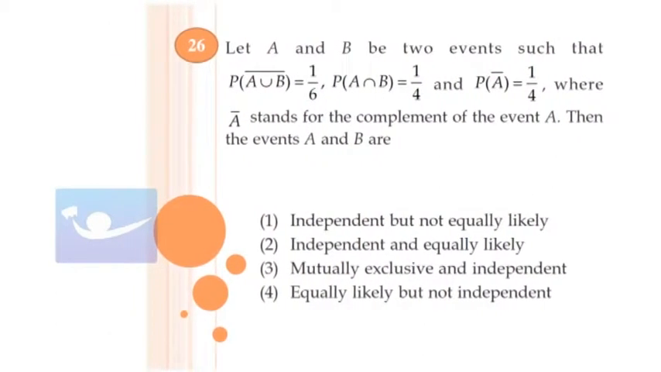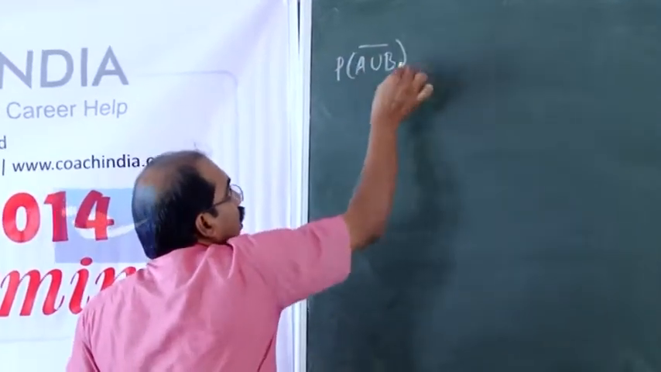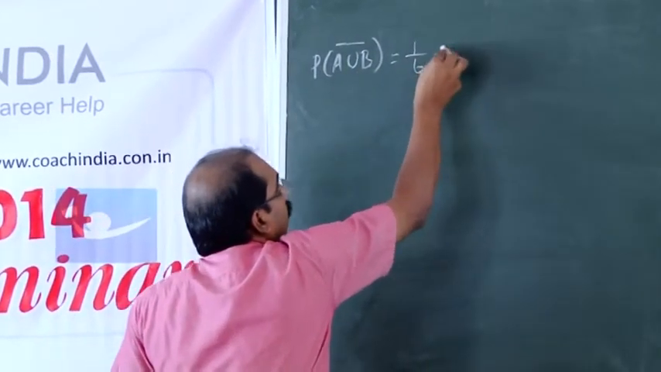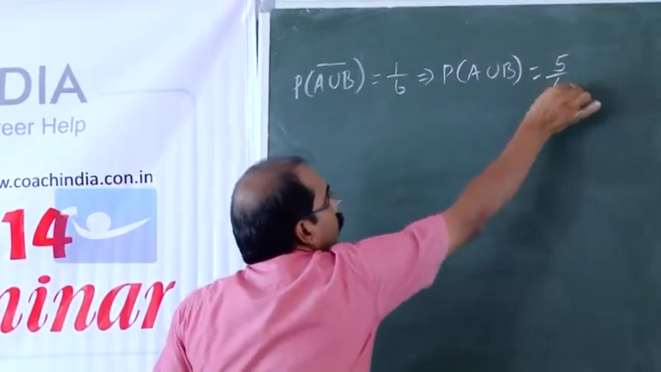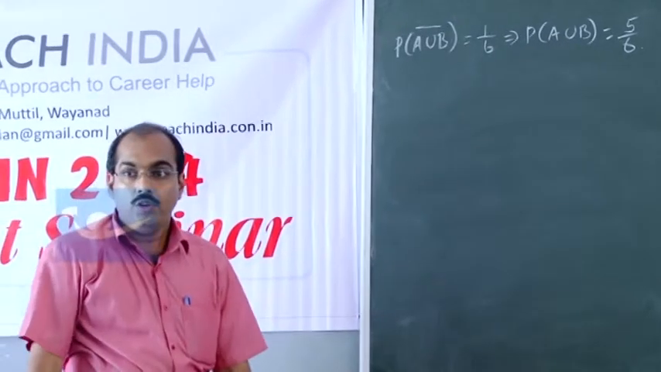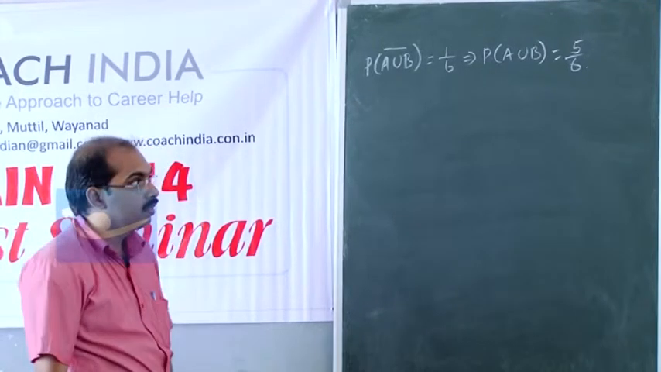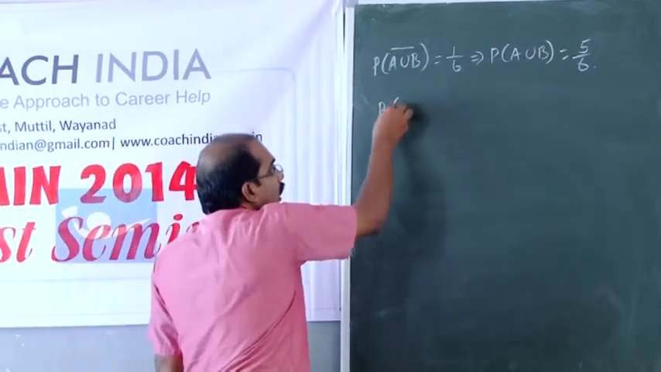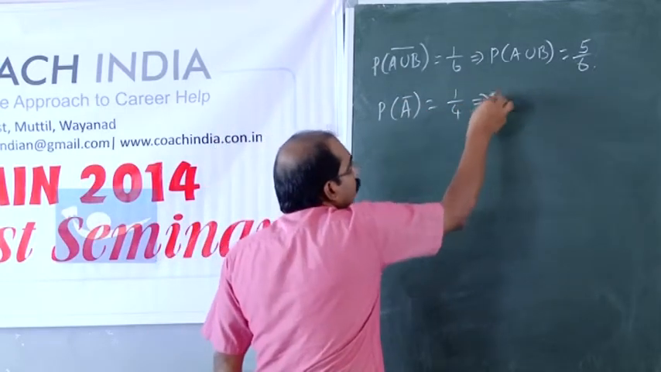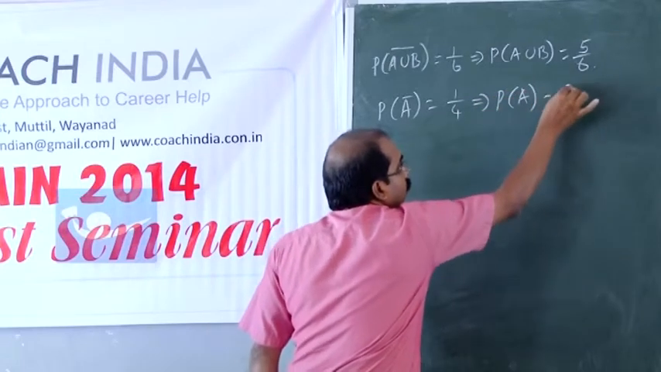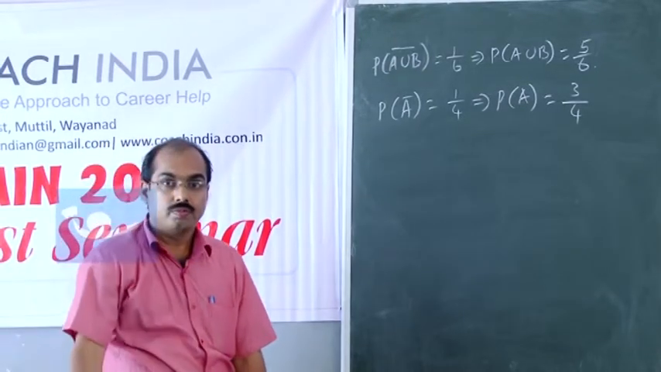See what we do. We have P of A union B bar equal to 1 by 6, which implies P of A union B equals 1 minus 1 by 6, or 5 by 6. You are given P of A bar equal to 1 by 4, which means P of A is 1 minus 1 by 4, that is 3 by 4.